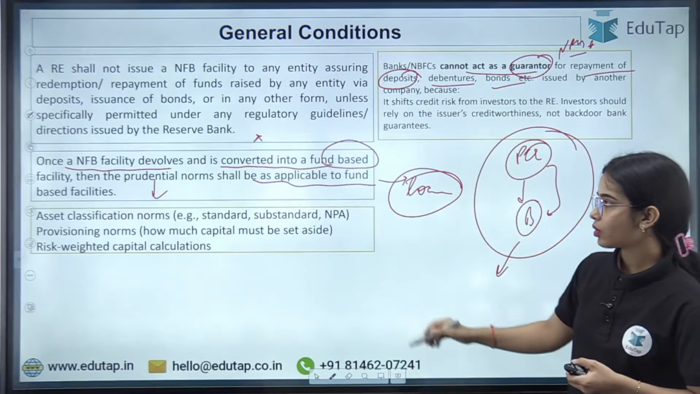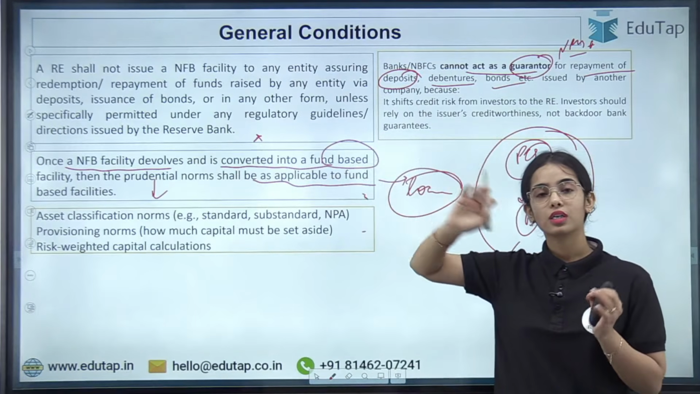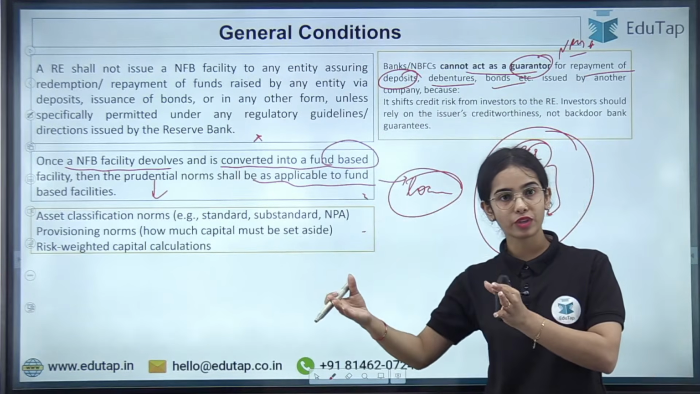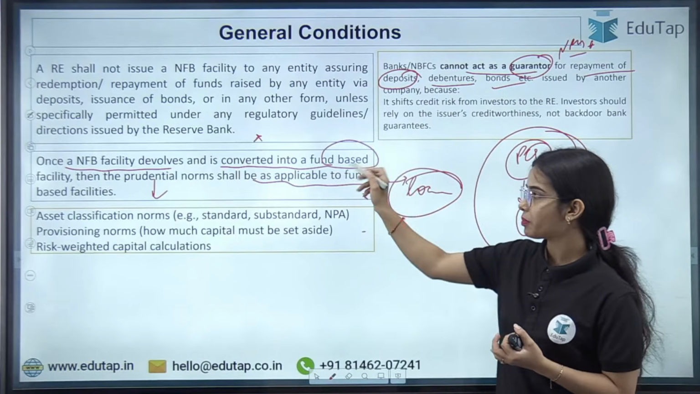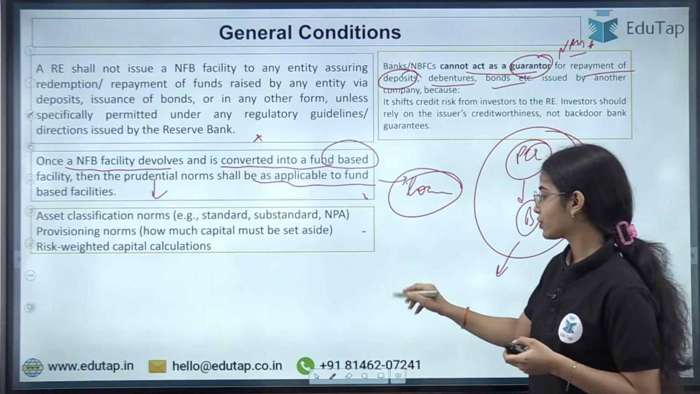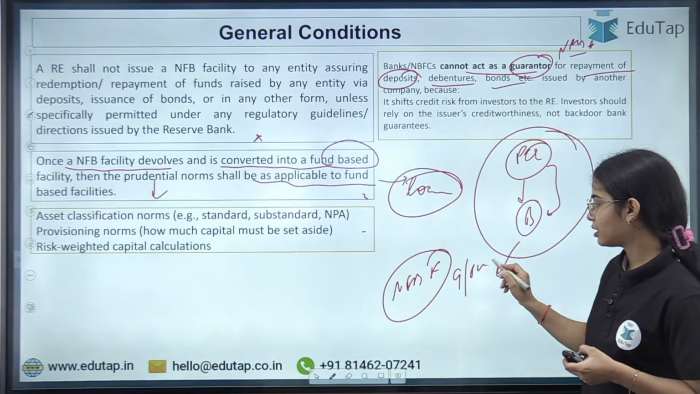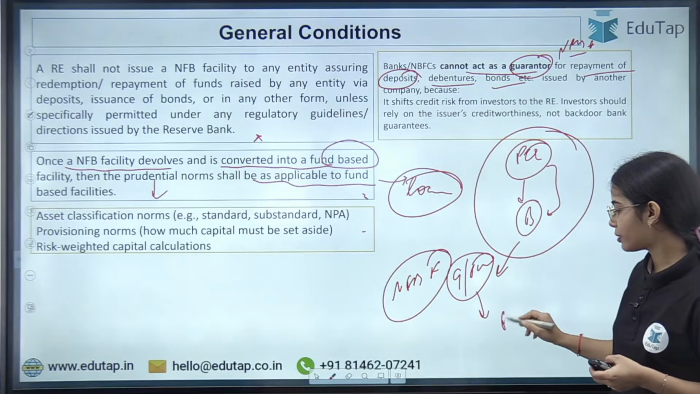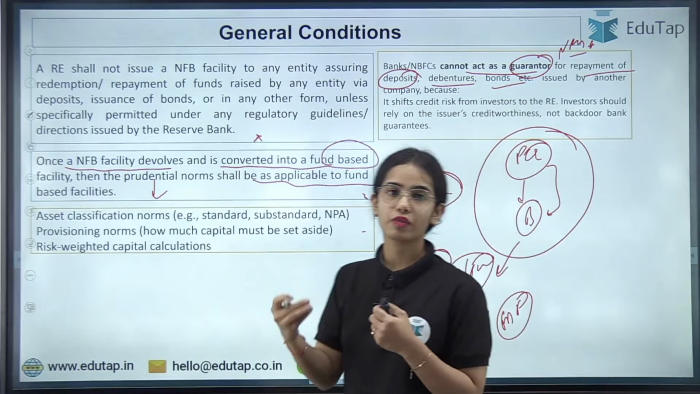Okay. Now the next one is that if the NFB facility has converted into the fund based, that means into a loan or advances, so the fund based facility will follow the normal guidelines. So if the NFB facility, that is a guarantee or the PC, let's say has converted into a fund based facility, it should follow all the prudent guidelines of a fund based facility.